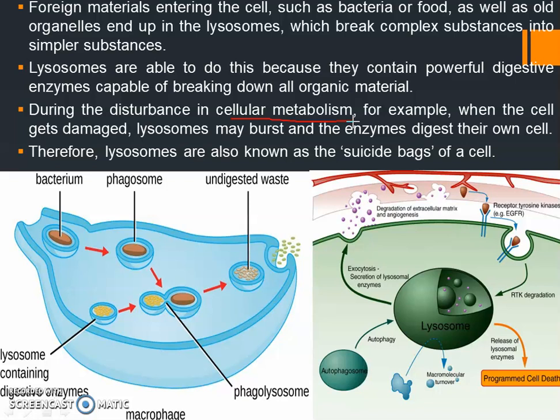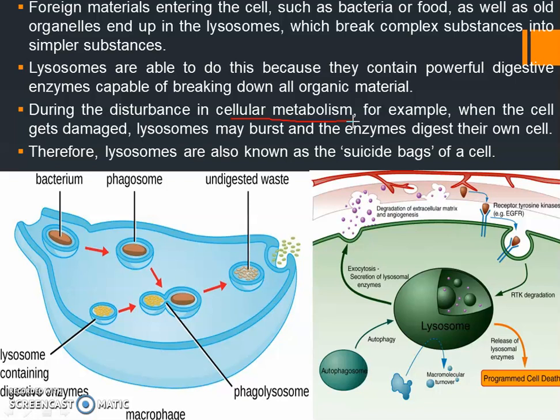Okay, so when there is disturbance of any cellular metabolism, for example if a cell is getting damaged, okay, and it is damaging due to the mitochondria which has got some damage from the external environment, or through radiation, or through the ultraviolet rays.